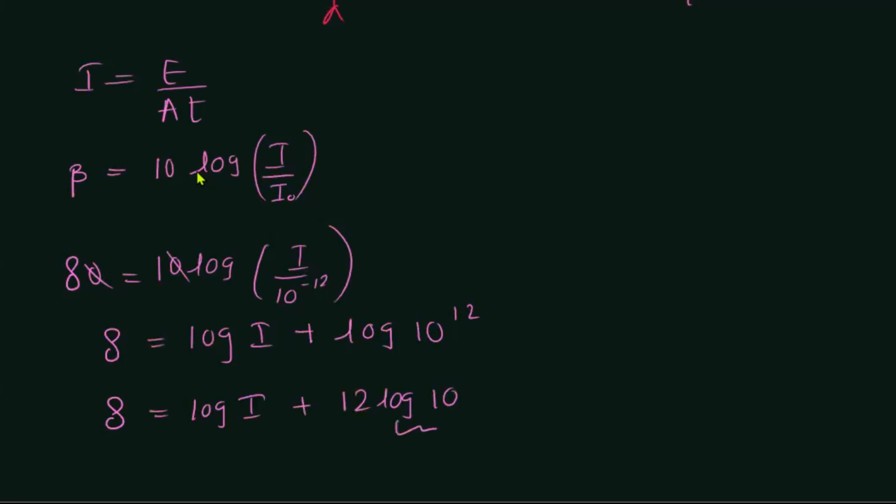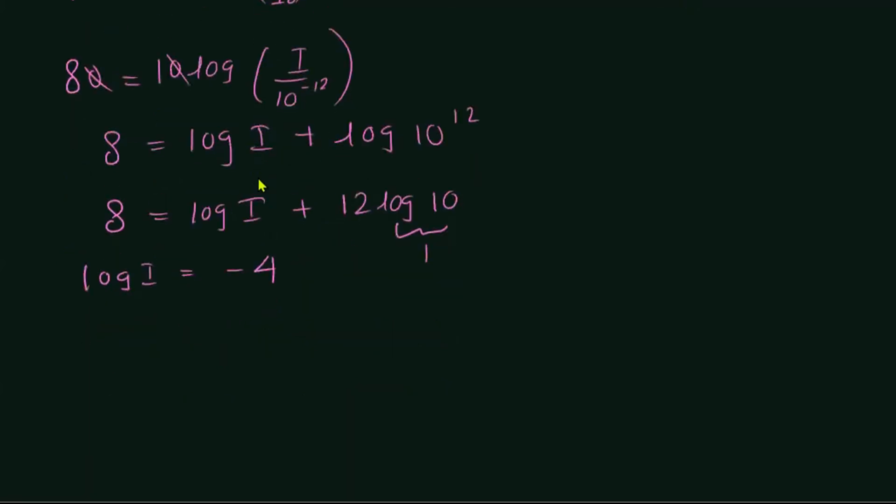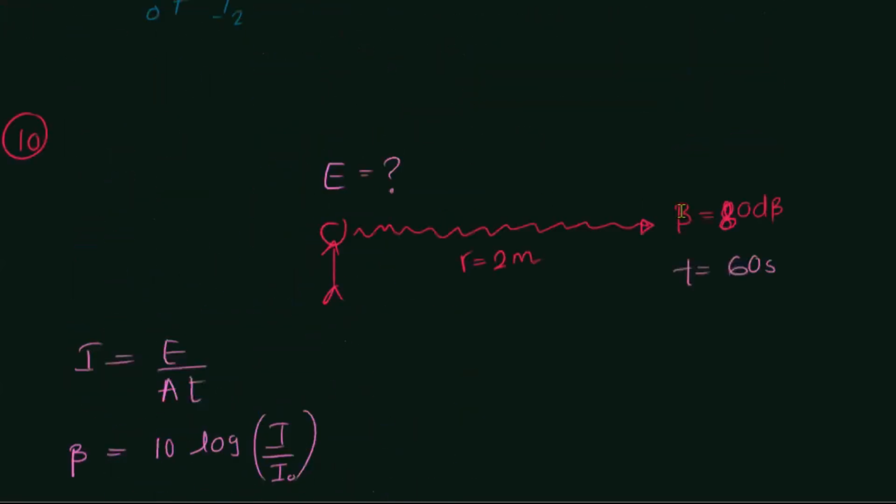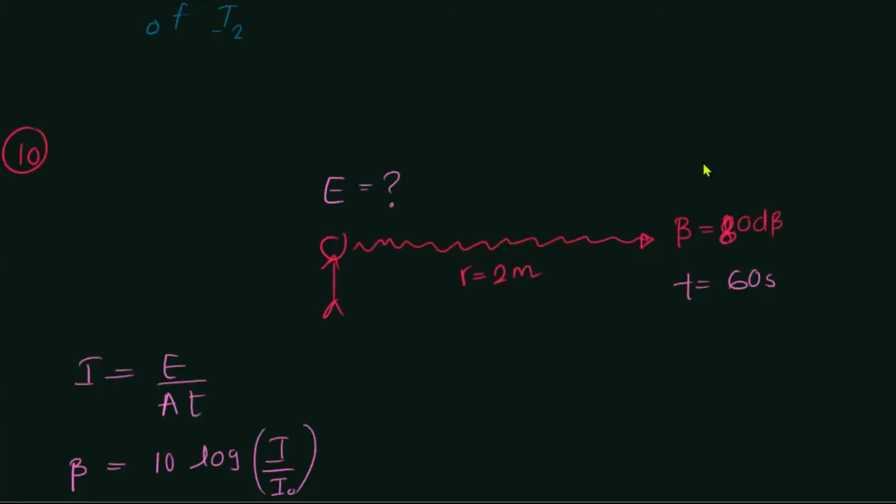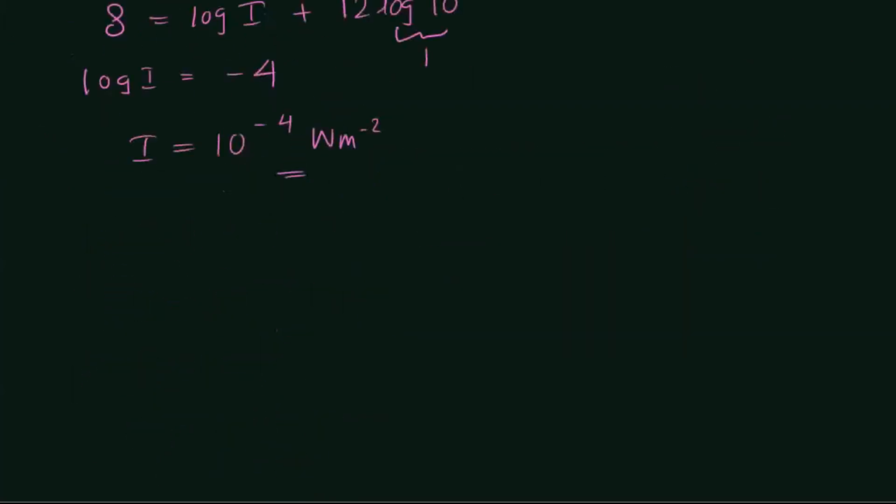So this is exactly going to be 1, right? So log I in that case is going to be minus 4. Log I is minus 4. So I is going to be 10 to the power minus 4 watts per square meter. Now I have found the intensity that is heard at this point, 10 to the power minus 4 watts per square meter, right? So if I know that, I can easily find the energy, from the equation I is equal to E over AT, right?